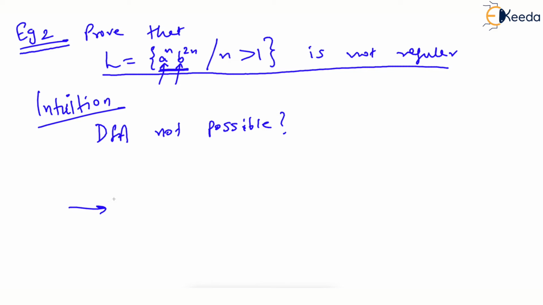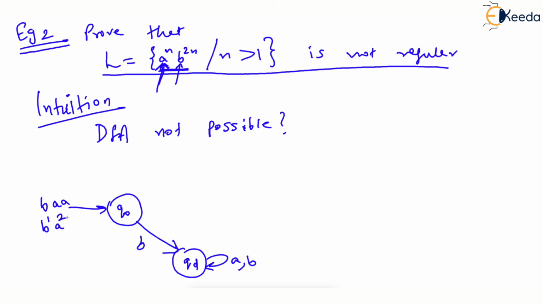See, if we say that in the initial state Q0 there should be A as the leader, we can't have B as the leader. So if we get the very first letter B, in that case we will send the machine to dead state. If somebody gives the input as B A, then this is of the form B raised to 1 A square, but we don't want such strings. We want A square B raised to 4 to be allowed, where B should be double the number of A. The leader cannot be B. If the first letter read is B, then we simply send it to dead state.